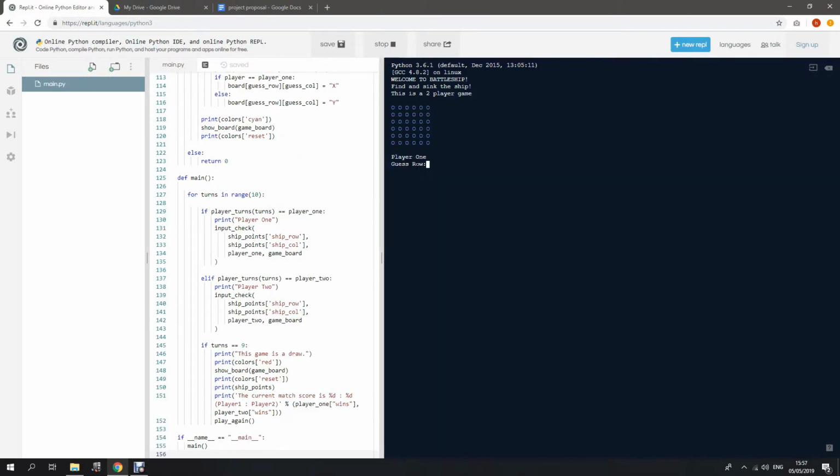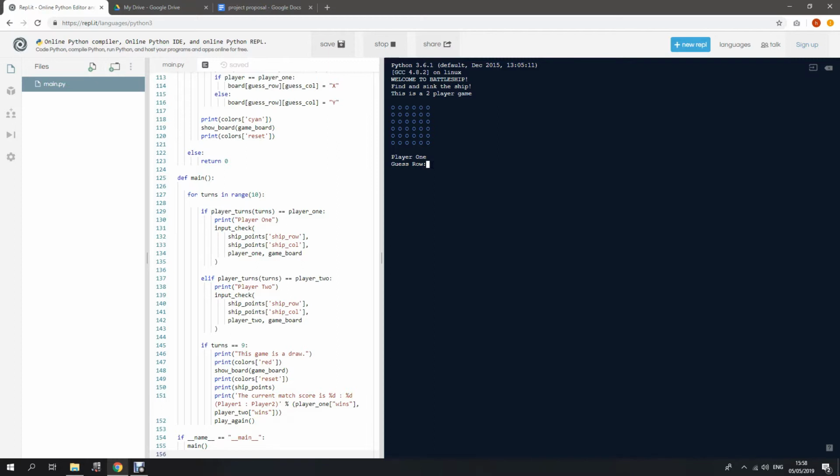So my name is Muhammad Hafiz Aizuddin. I will show how our Battleship game works. So this is our game. There will be two players, and first will be player one. The first player will guess the position of the ship.